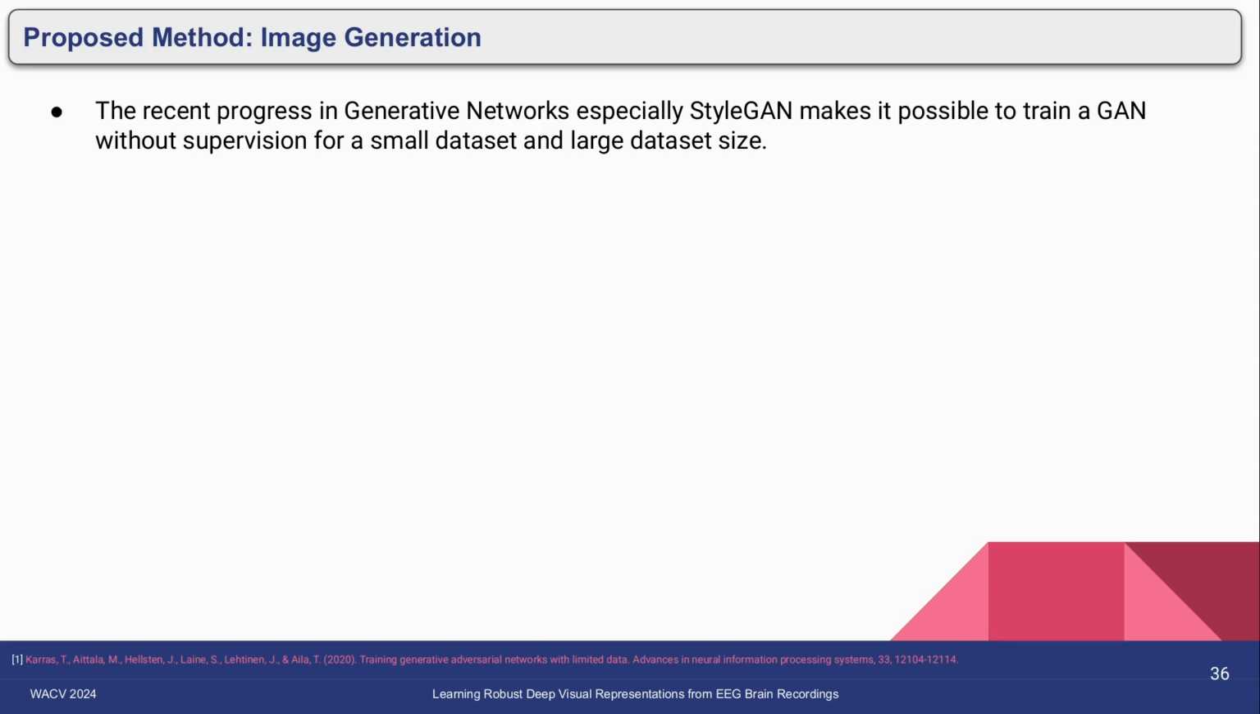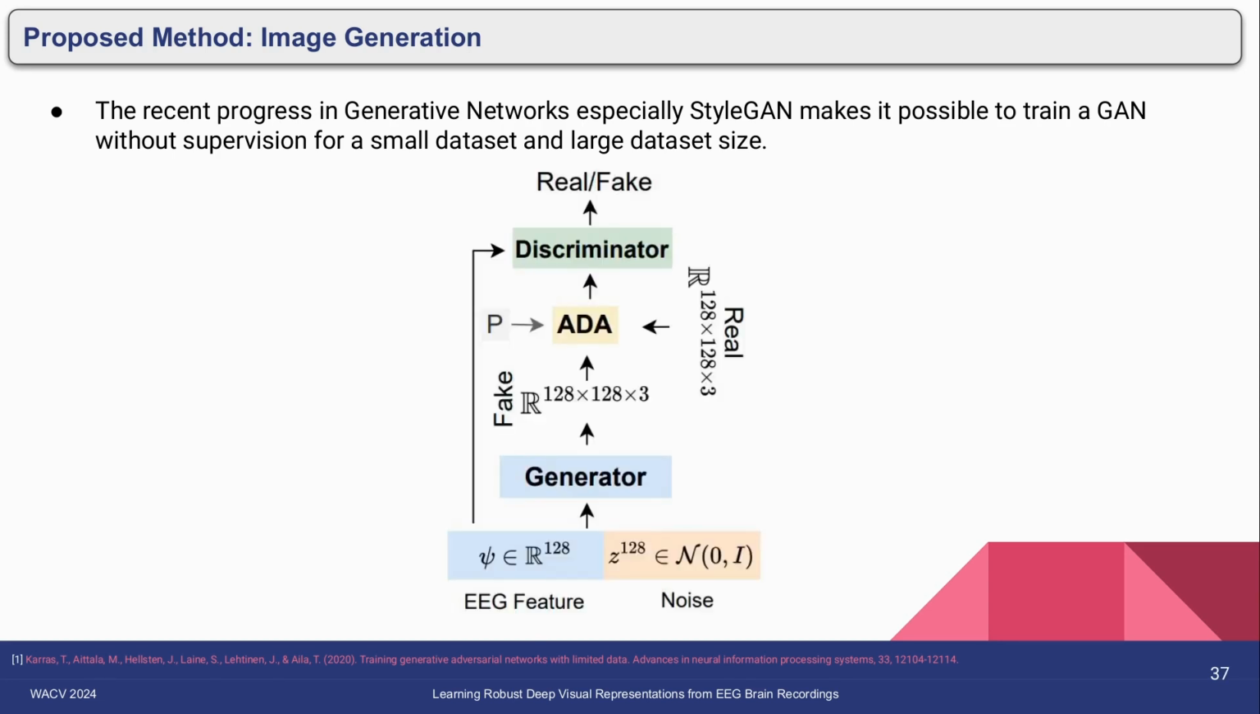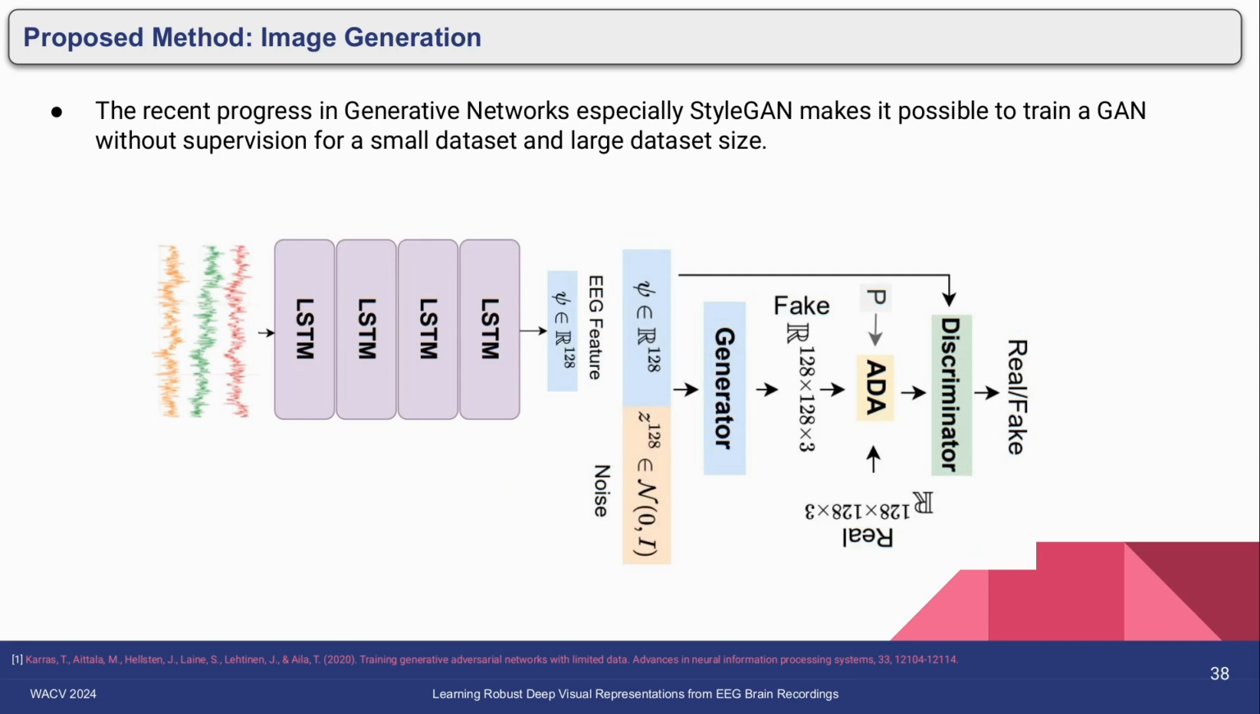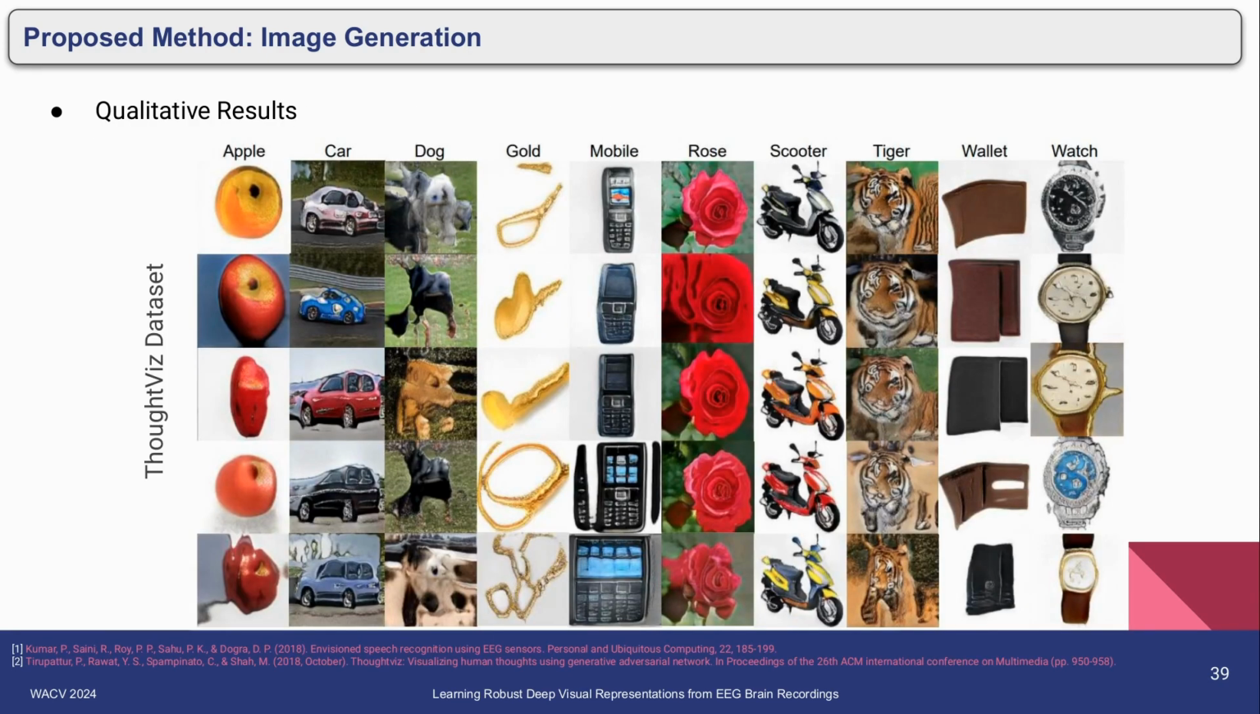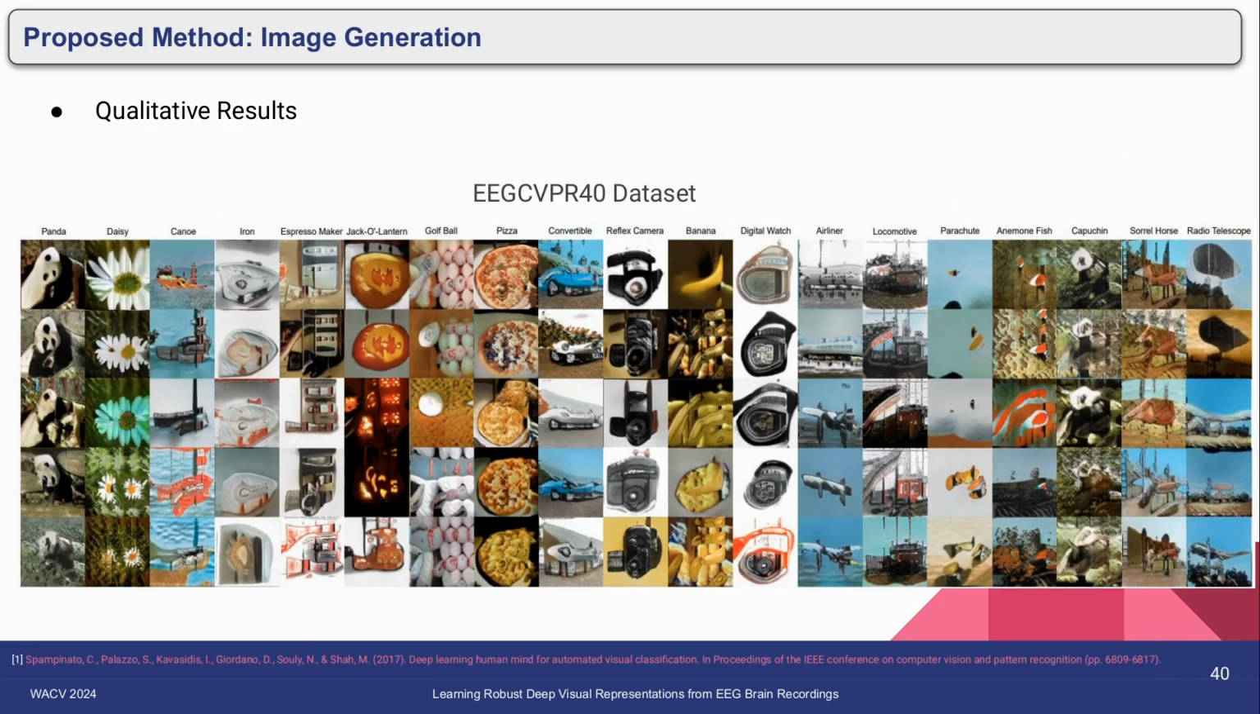Coming to the image generation strategy, we use the StyleGAN architecture. We made modifications to it so that we can use the EEG feature in it. We use the pre-trained LSTM network to extract the EEG feature and then pass it to the StyleGAN architecture. We call it the EEG-StyleGAN architecture. This is the result on the Thoughtviz dataset. This is the result on the EEG-CVPR40 dataset.